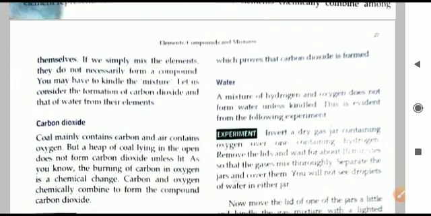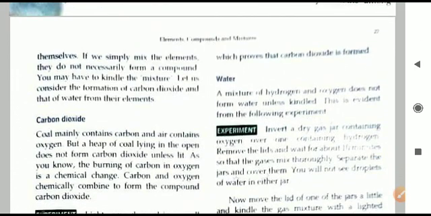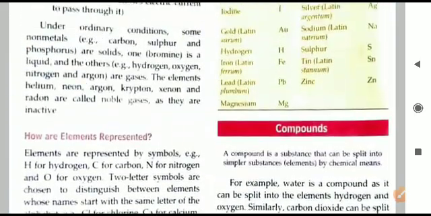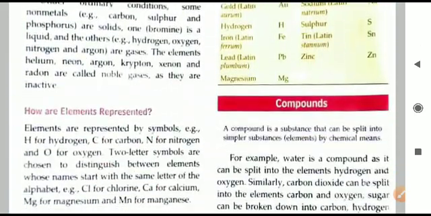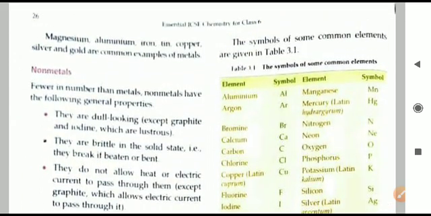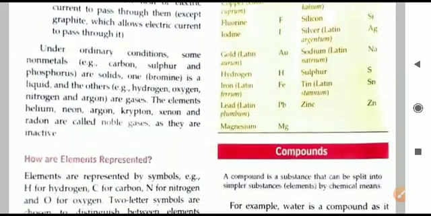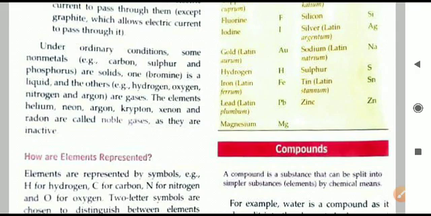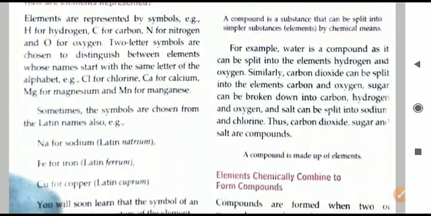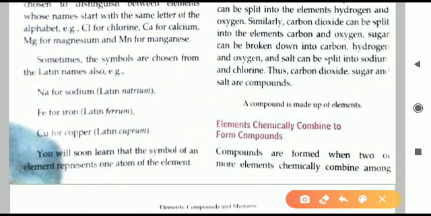How the compounds are formed, two examples are in the syllabus, carbon dioxide and water, that we will see in the next video. We'll continue this chapter. So today we have seen the full topic of elements, how to write the symbol, this symbols table number 3.1 on page 26. That is the homework for this week. You have to write this in the fair copy and learn all of them. The compound definition I told with the examples. Now in the next video we will learn how the elements are joining together to make compounds.